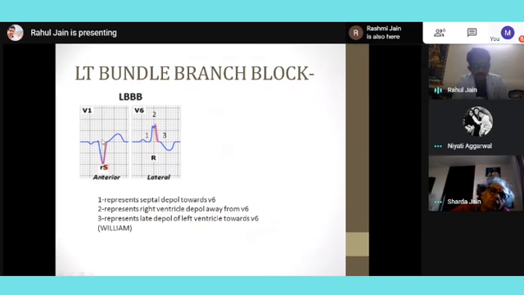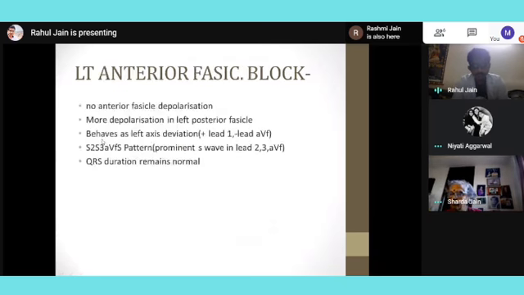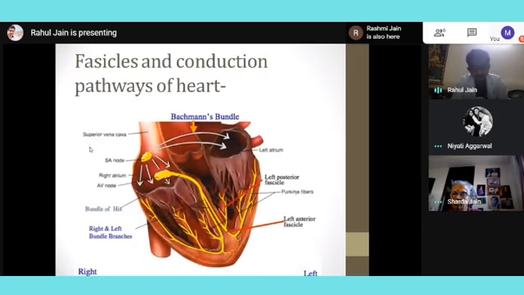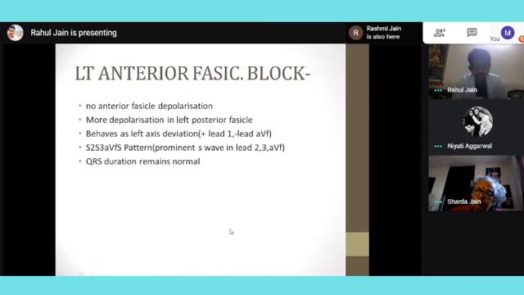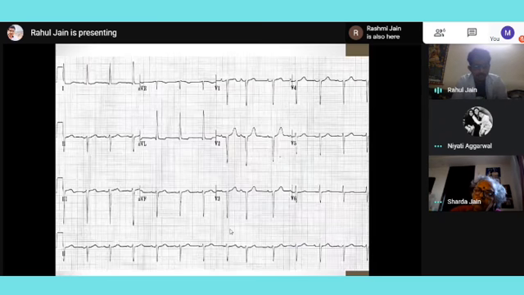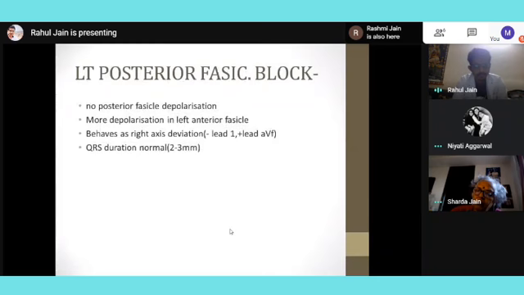So it becomes more than half the big box. Correct. So that is the first cue also, so that it is a bundle branch block. So then when I talk about left anterior fascicular block, it behaves as left axis deviation, and left posterior fascicular block behaves as right axis deviation.